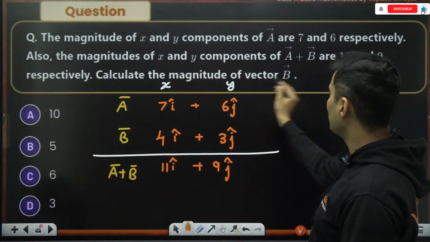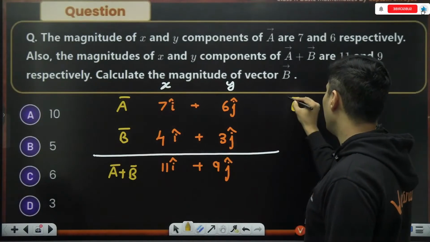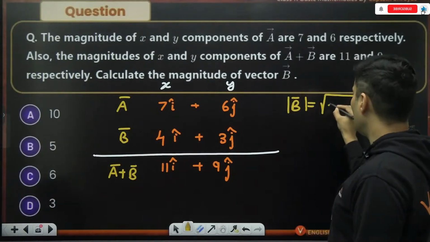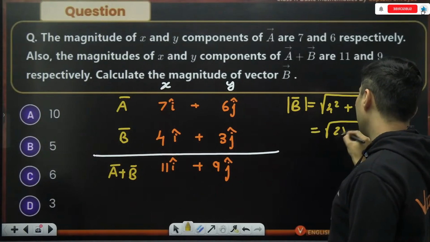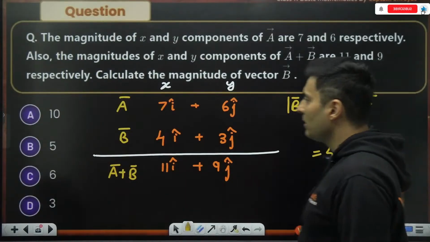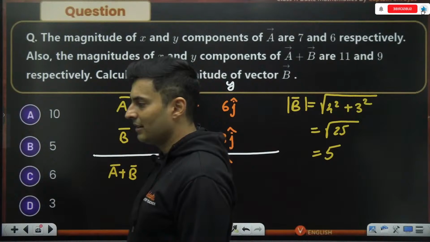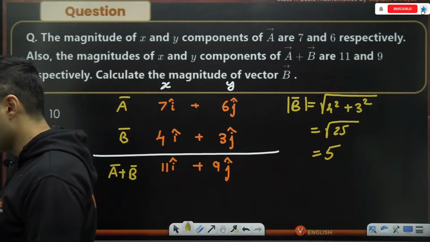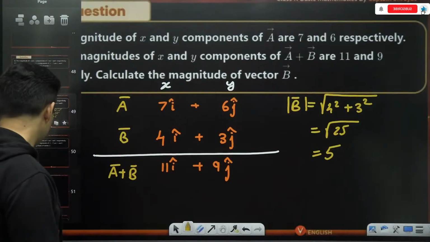The question is, what is the magnitude of vector B? So the magnitude of vector B will be root of 4 square plus 3 square, which is root of 25, which is 5 units. 5 units is option B. Perfectly correct, guys. Done, dusted. Yes, option B. Awesome, isn't it? That's how you need to do these questions.